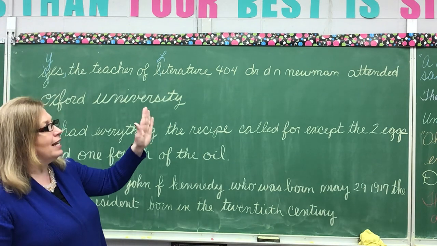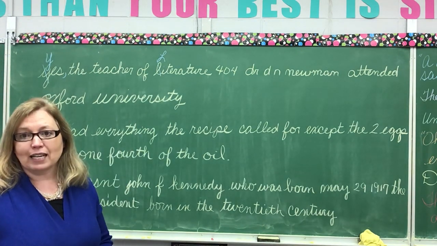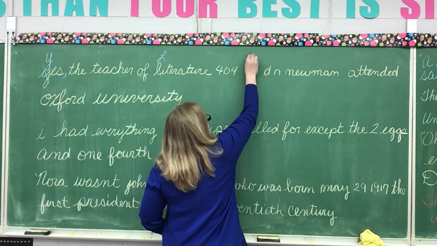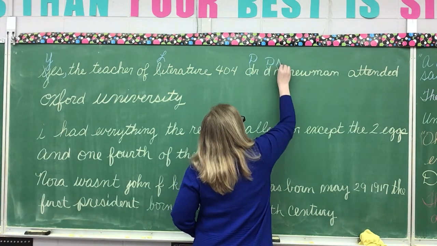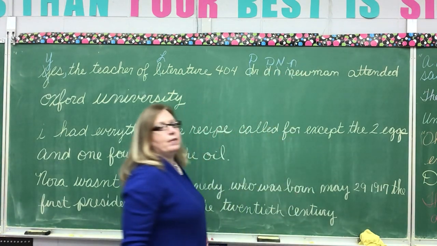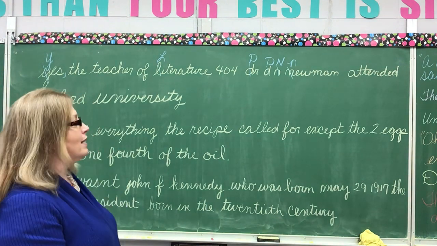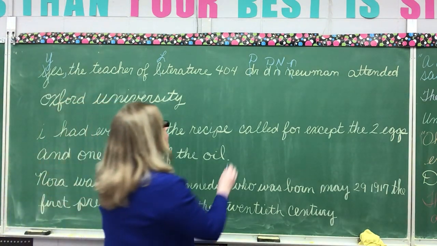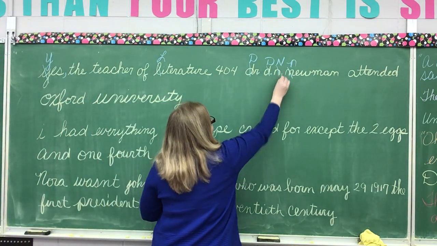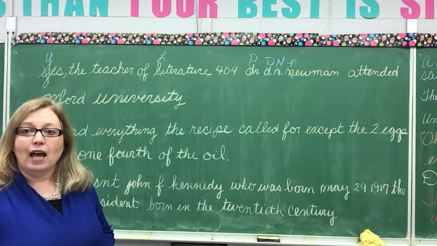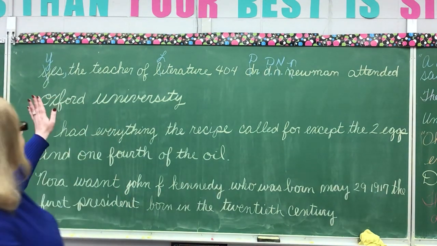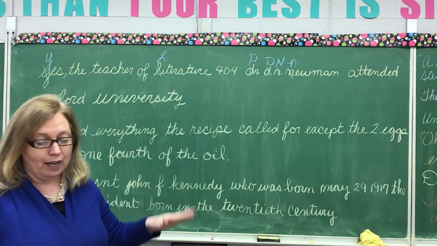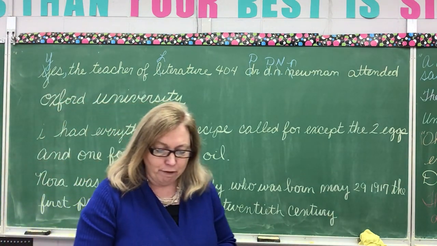Now we have Dr. D.N. Newman. We can see several mistakes there. It's his name. Of course, we know that we capitalize a name. Capitalize Dr. D.N. Newman. Now we also have some punctuation problems. What is that? Well, doctor is an abbreviation, so we're going to need to put a period after that. So D and N are abbreviations, so they also need a period after them. Okay, so yes, comma, the teacher of literature 404, Dr. D.N. Newman, attended Oxford University.